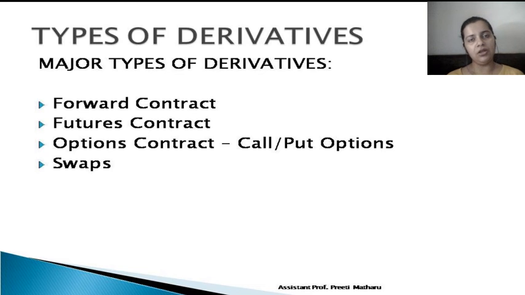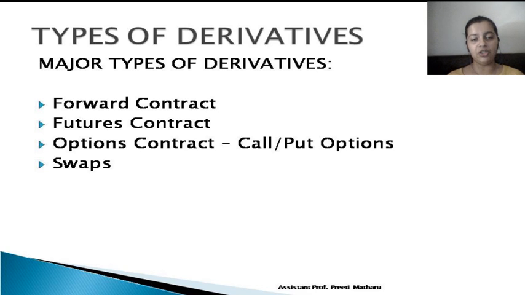Under put option, it is the opposite. Under put option, the seller will decide whether to put it for sale or not, but the buyer has to obligatorily, that is compulsorily, buy. So under call option, the buyer has the right, whereas under the put option, the seller has the right. Now how do we remember this? Call option, we often say you can take a call whether to buy it or not. So under the call option, buyer has the right and the seller has the obligation, whereas under put option, we often say we are putting it for sale. So under put option, the seller has the right whereas the buyer has the obligation.